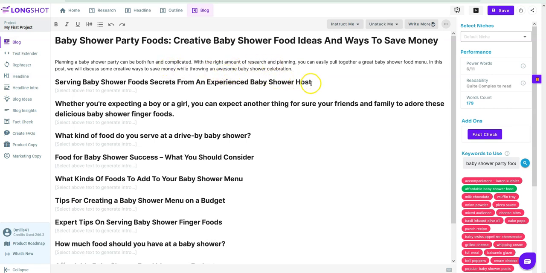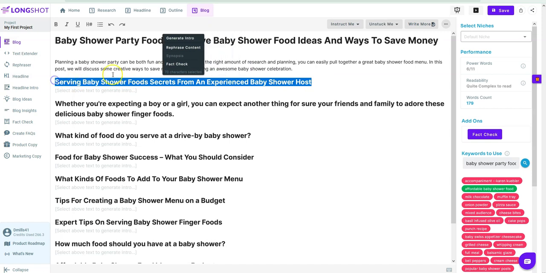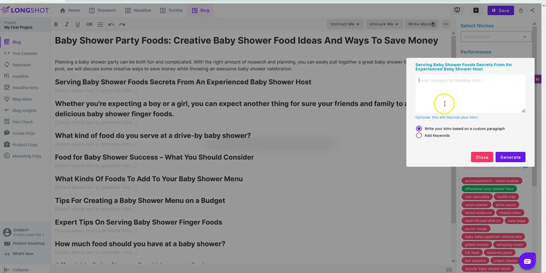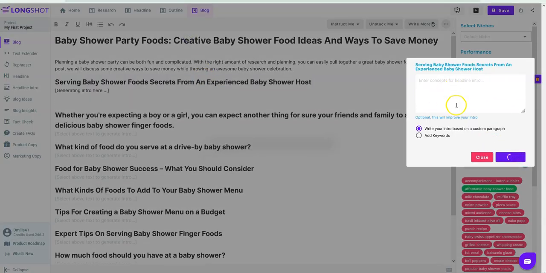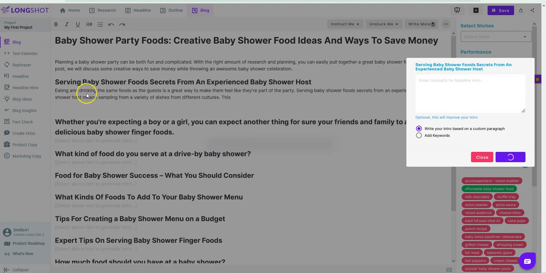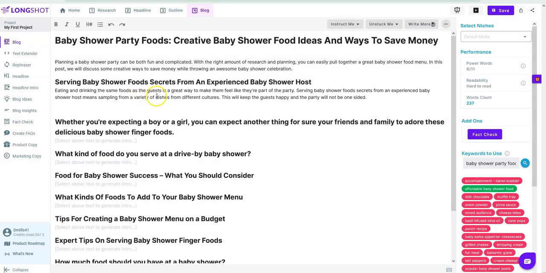For whatever reason, the right clicks and left clicks inside these menu items do not work in Chrome, but you right click this and you just left click right here, and then it goes in here and you just push generate. You don't actually have to put anything in there because it's going to use the text that you actually selected. And so right here you can see it's writing for us, eating and drinking the same foods as the guests.